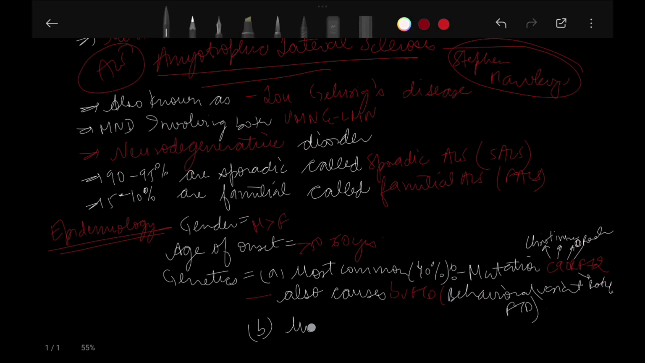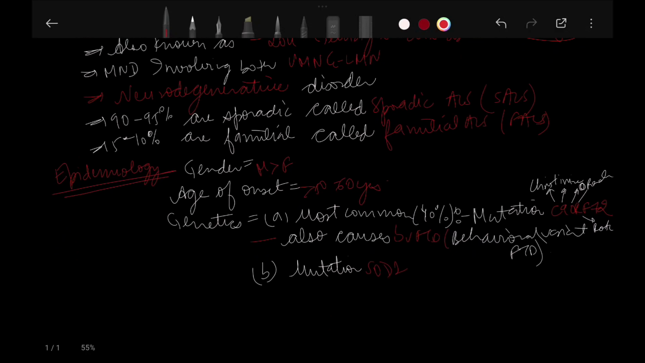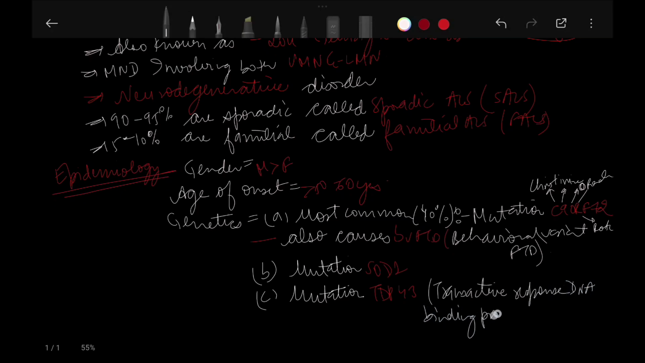Okay, after this, there is also mutation in the SOD1. And there is again mutation in the TDP43, that is transactive response DNA binding protein 43. Now, mean survival after symptom onset is around 3 years.